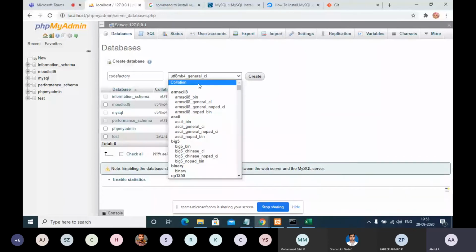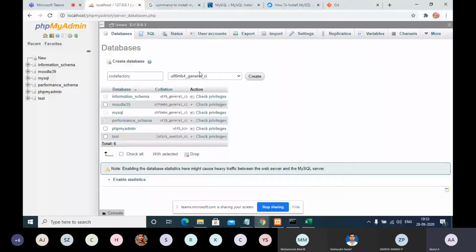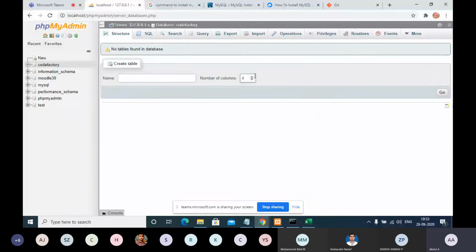All those are simply formats to accept the data. That's it. So generally, you should select UTF-8 general CI, and then you can simply create a database. Now a database has been created in the name of Code Factory.